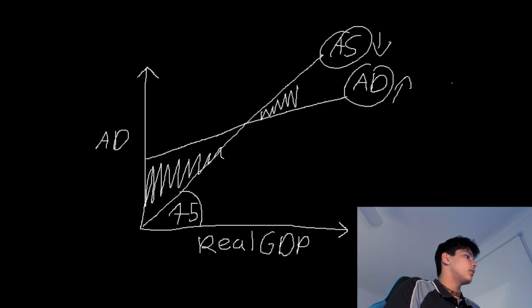On the other hand, when aggregate supply exceeds aggregate demand, a deflationary gap occurs. This type of inflation usually appears during economic booms, when consumers and businesses unleash spending, which we saw post-COVID with stimulus packages and ultra-low interest rates.